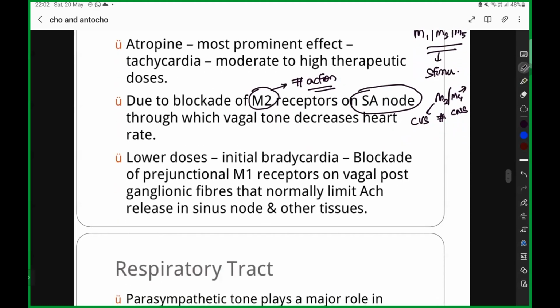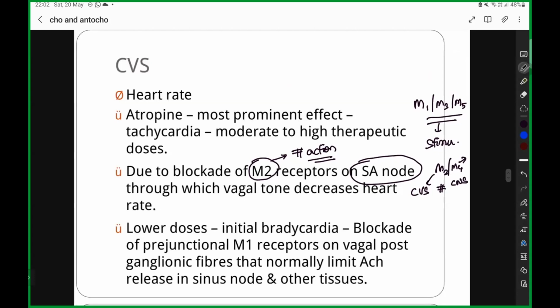How does tachycardia come after bradycardia? I'll tell you. See, first bradycardia, afterwards tachycardia. At lower doses, it is going to be bradycardia. What is the reason? We already know. M1 is going to act here. So, can you just briefly revise what we read yesterday?